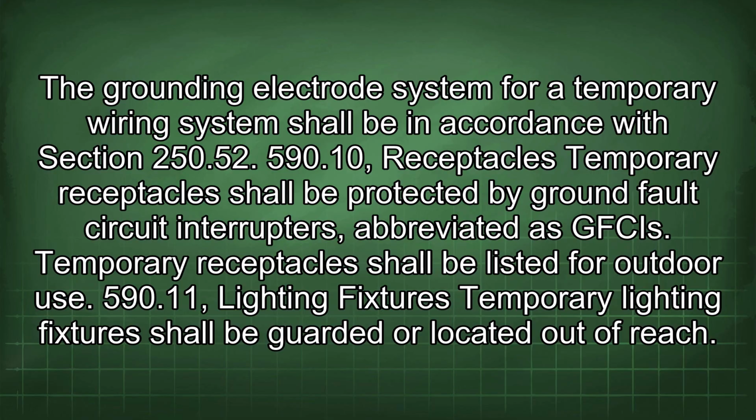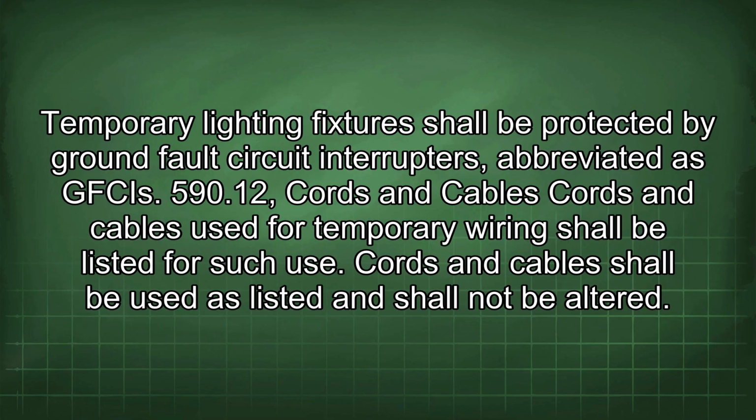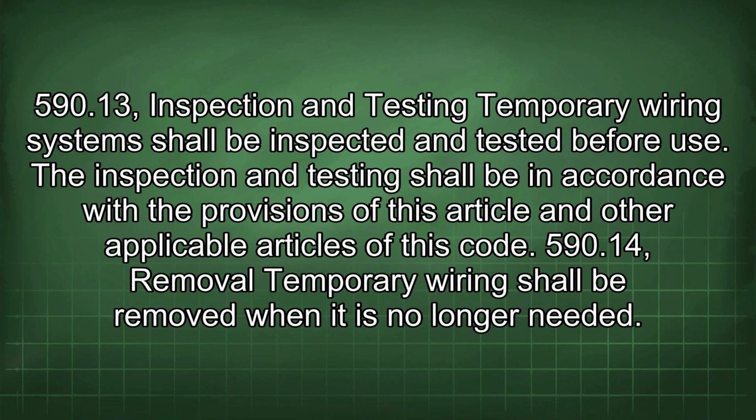590.11 Lighting fixtures. Temporary lighting fixtures shall be guarded or located out of reach. Temporary lighting fixtures shall be protected by ground fault circuit interrupters, abbreviated as GFCIs. 590.12 Cords and cables. Cords and cables used for temporary wiring shall be listed for such use. Cords and cables shall be used as listed and shall not be altered. 590.13 Inspection and testing. Temporary wiring systems shall be inspected and tested before use. The inspection and testing shall be in accordance with the provisions of this article and other applicable articles of this Code.